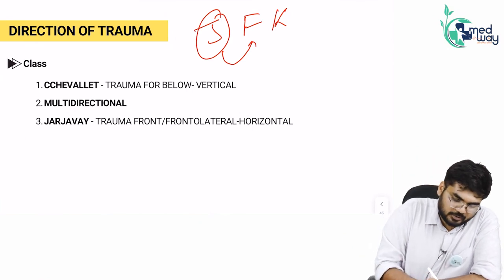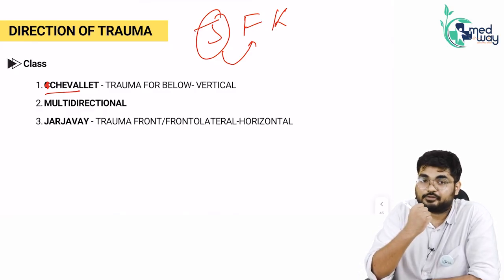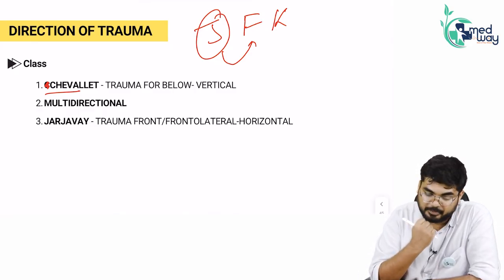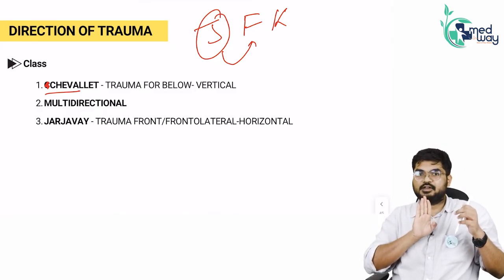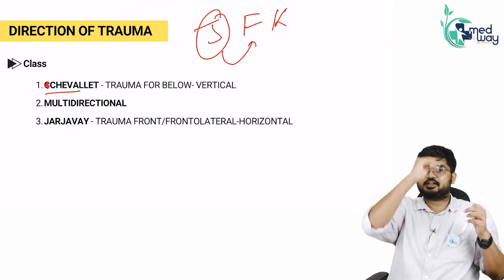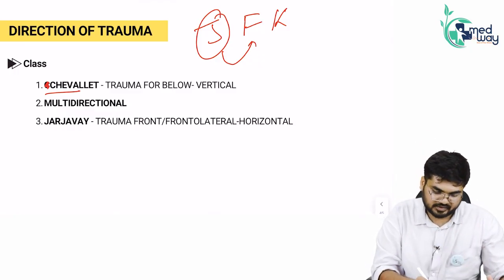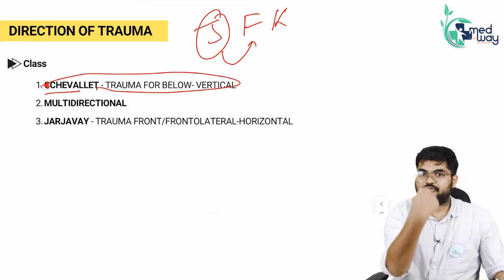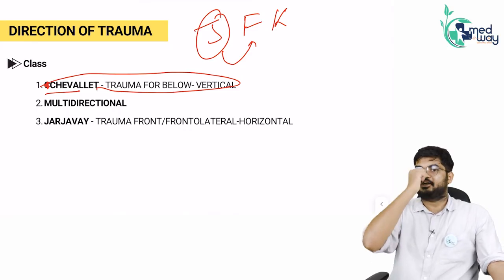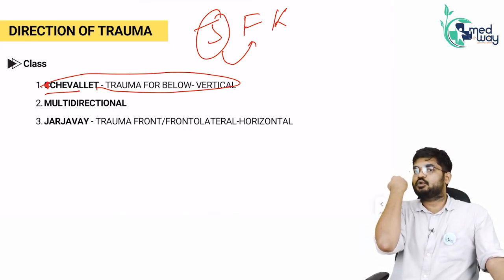So Chevallet is trauma from below. If there is trauma from below, that means it will lead to a vertical fracture. Trauma from below will lead to a vertical fracture. And Jajave is trauma from the front. If there is trauma from the front, that means it will go horizontally and it will lead to a horizontal fracture.